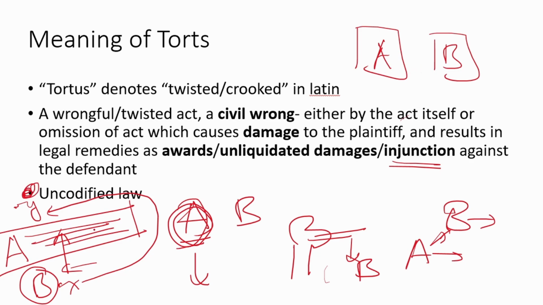In all the examples we have seen so far, like let's say A is not supposed to bark at B, and A is supposed to take good care of his own plants such that the branches don't grow and fall on the pedestrian, or something like B is not supposed to trespass the land of A to take a shortcut. Now these kinds of things, they don't have to be written, like it's not possible for us to write down every possible scenario, right? And that's the reason law of torts is uncodified in nature.